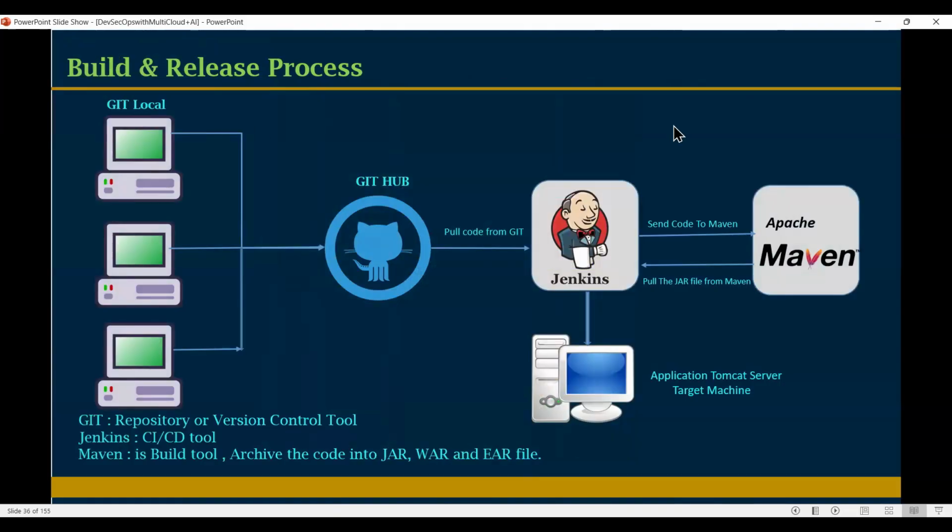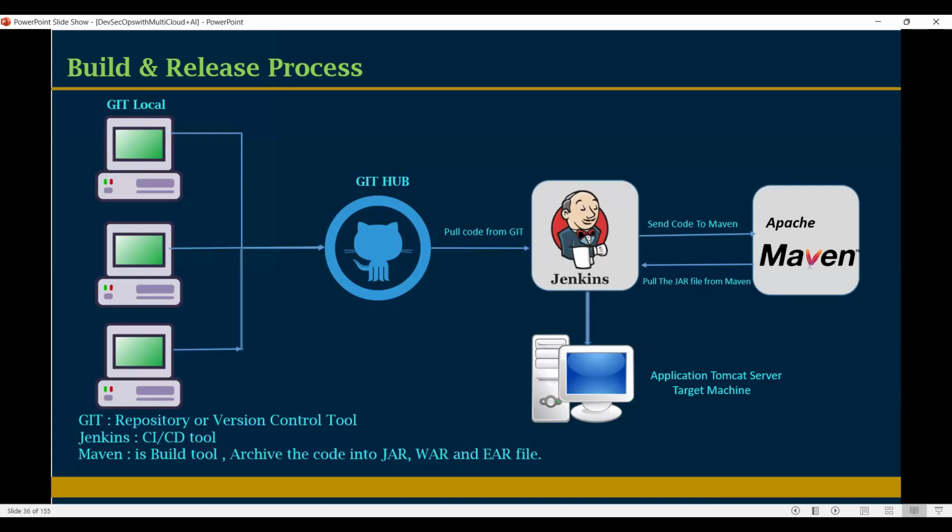Okay. Now look at here, everyone. This is a build and release process. Currently, every organization, every project team follows the same process. Here, the developer develops the code in their local workspace. Local workspace is nothing but the local system, either a laptop or desktop. The developer develops the code in their local workspace, and that workspace we can call Git local.